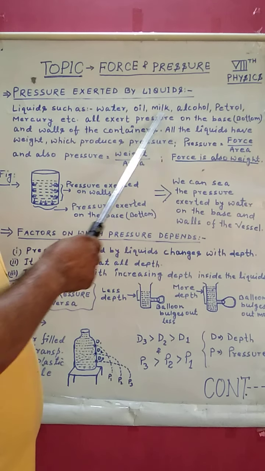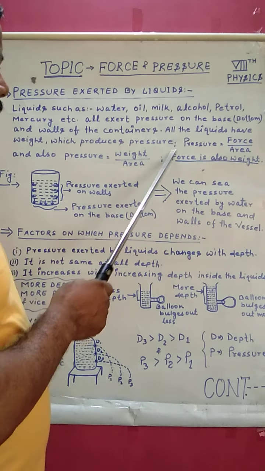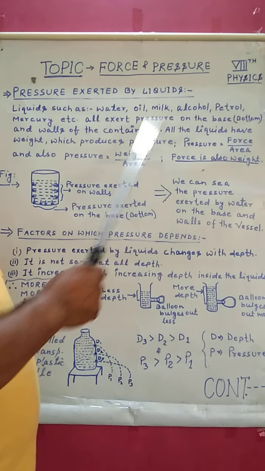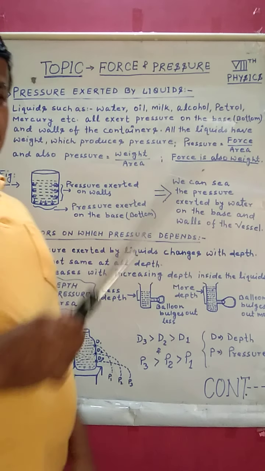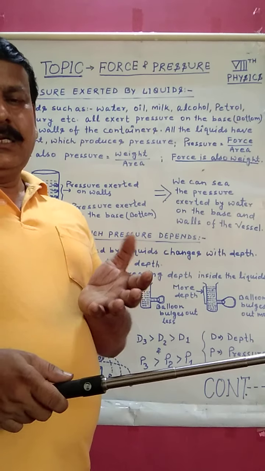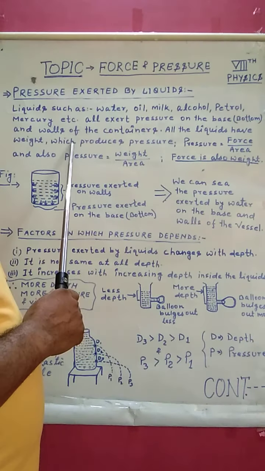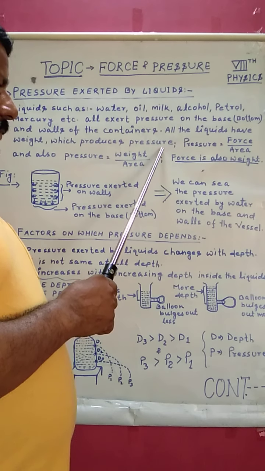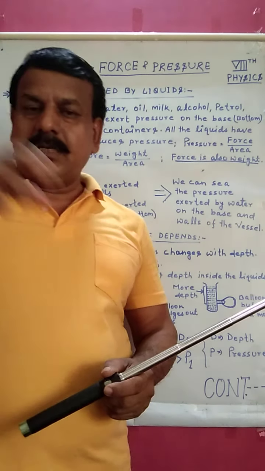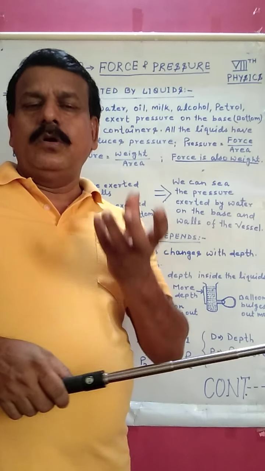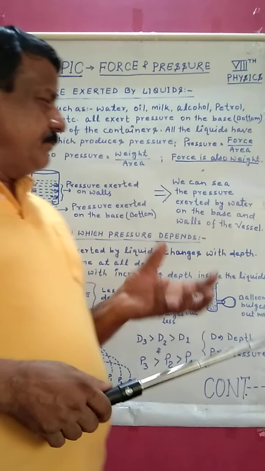Pressure exerted by these liquids. All the liquids have weight, and weight is a type of force which produces pressure. So pressure exerted by liquids is due to the weight of the liquids.